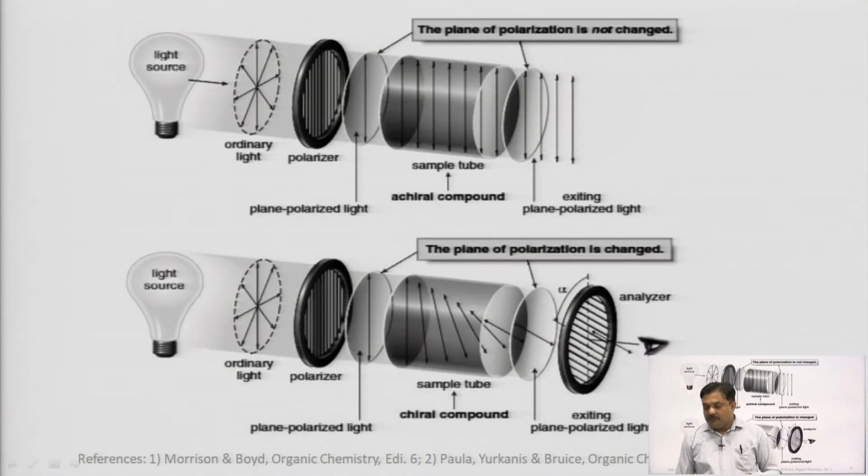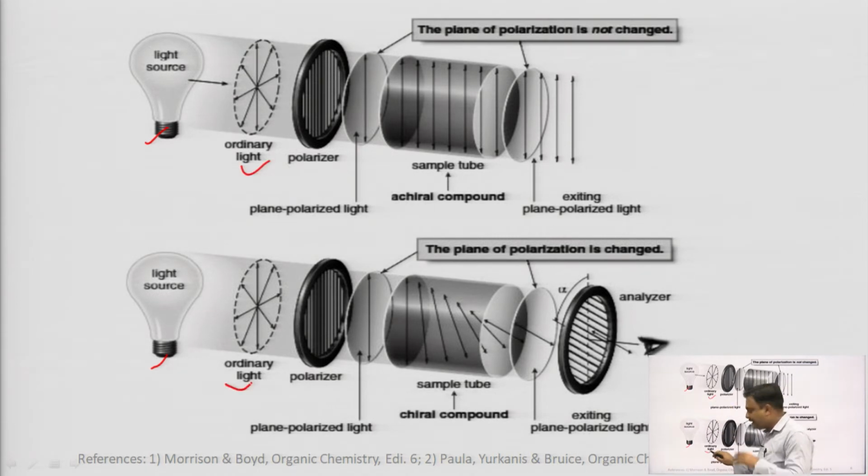Now you can understand the whole procedure from these diagrams. There are two possibilities. We have a light source from which ordinary light emerges. Ordinary light means light whose components rotate in indefinite planes. Again ordinary light emerges from the light source, then we have a polarimeter. What will the polarimeter do? It will change the ordinary light into plane polarized light.